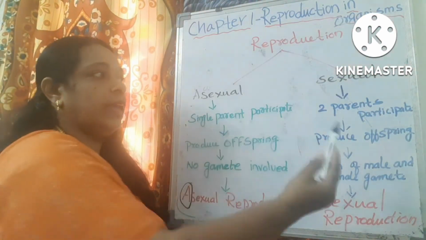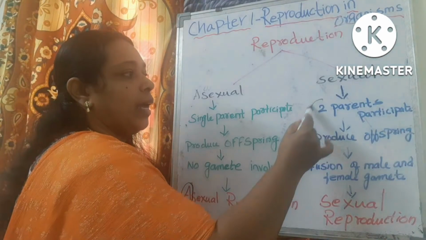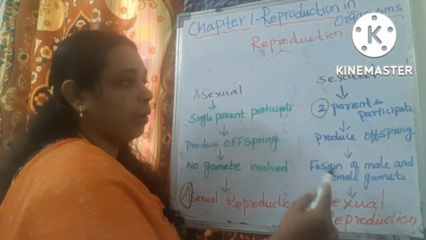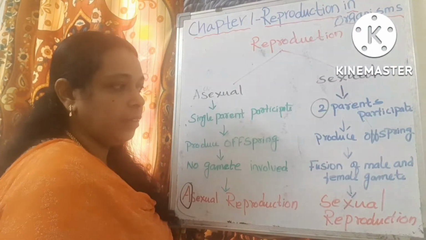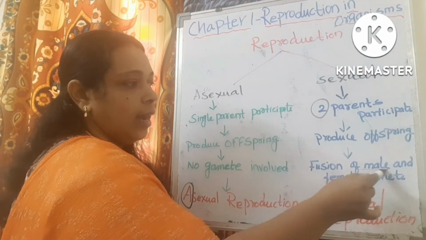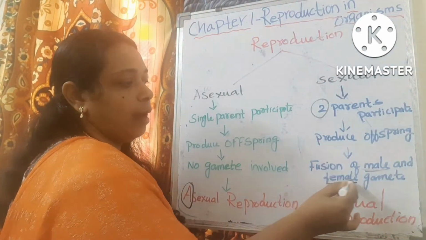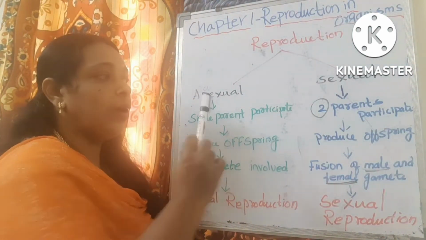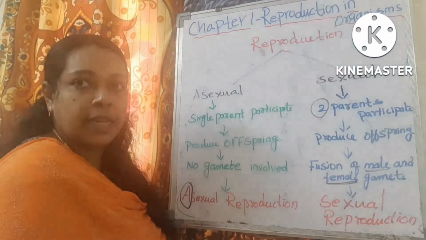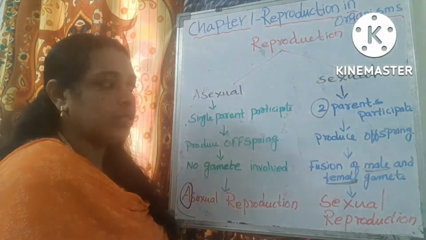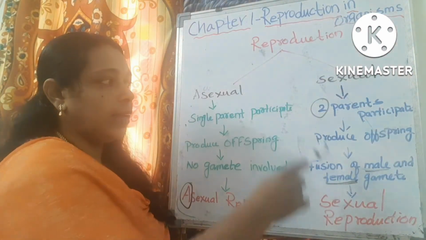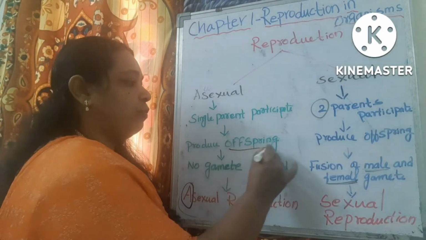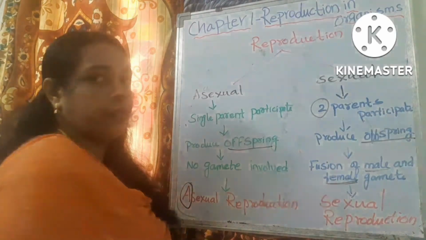Coming to the next mode, two parents participate and produce offspring. Fusion of male as well as female gamete takes place. So here two parents are there. One parent contributes the male gamete, the second parent contributes the female gamete, and they produce the offspring. In both cases, the result is offspring.